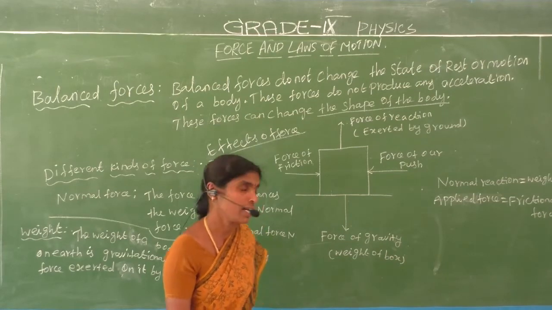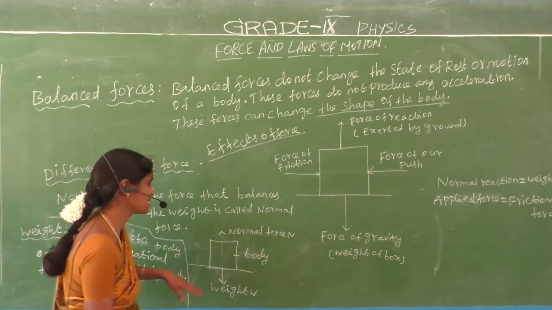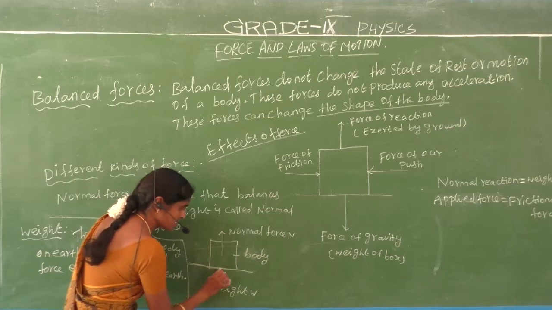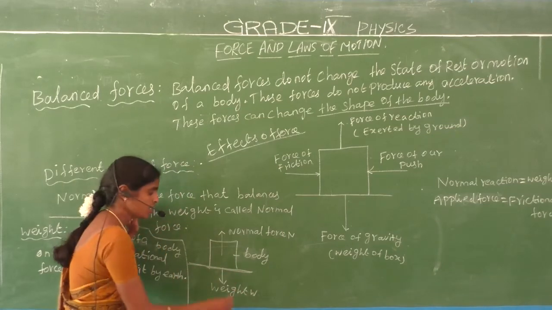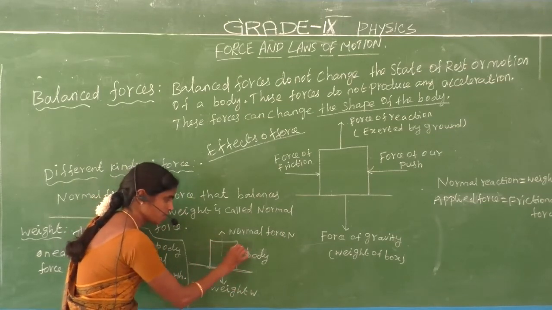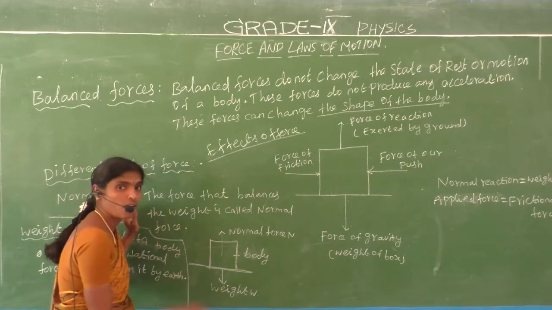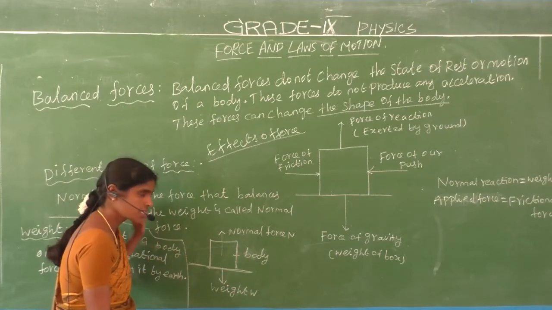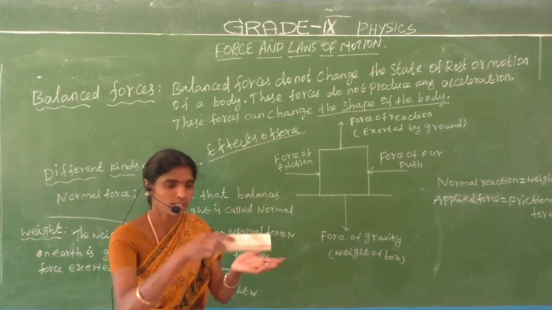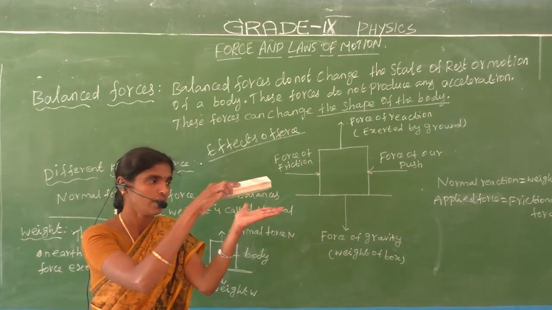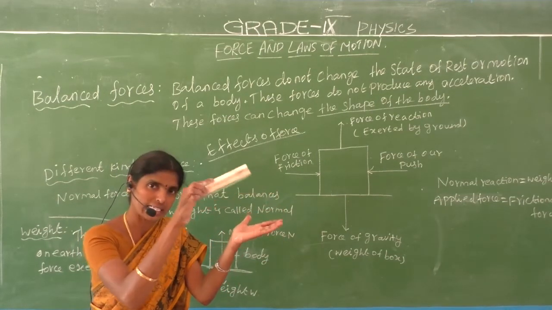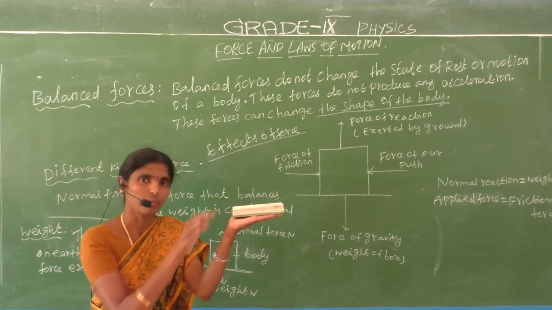Let us consider this table, and this is an object or book. Let us consider one object. The books and the duster are kept on the table.